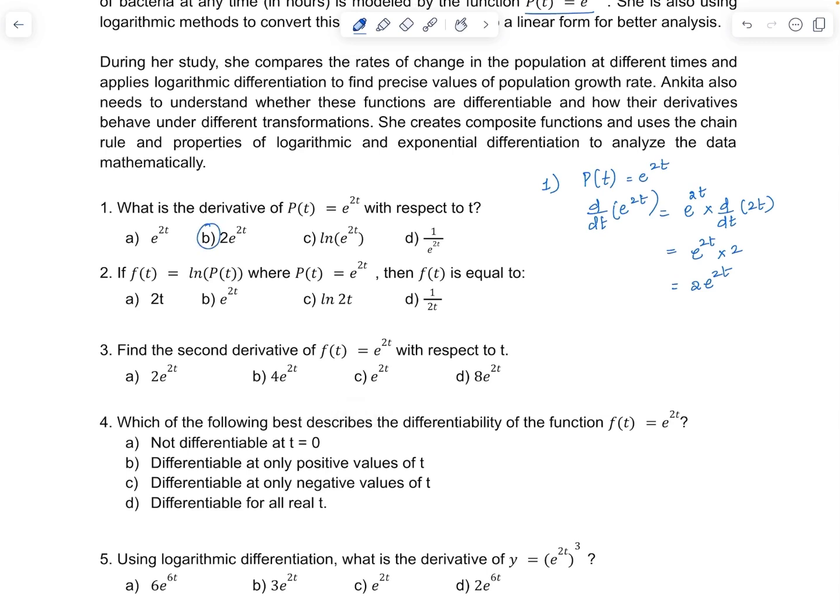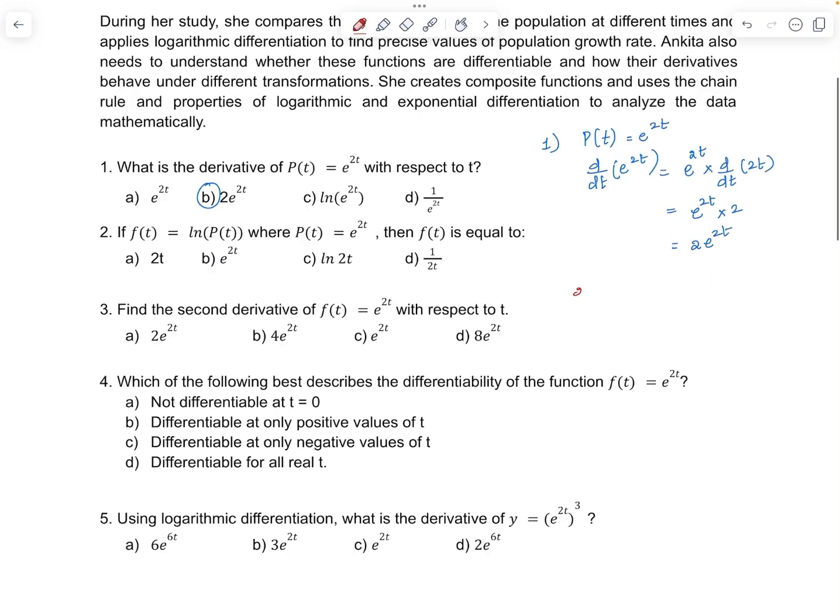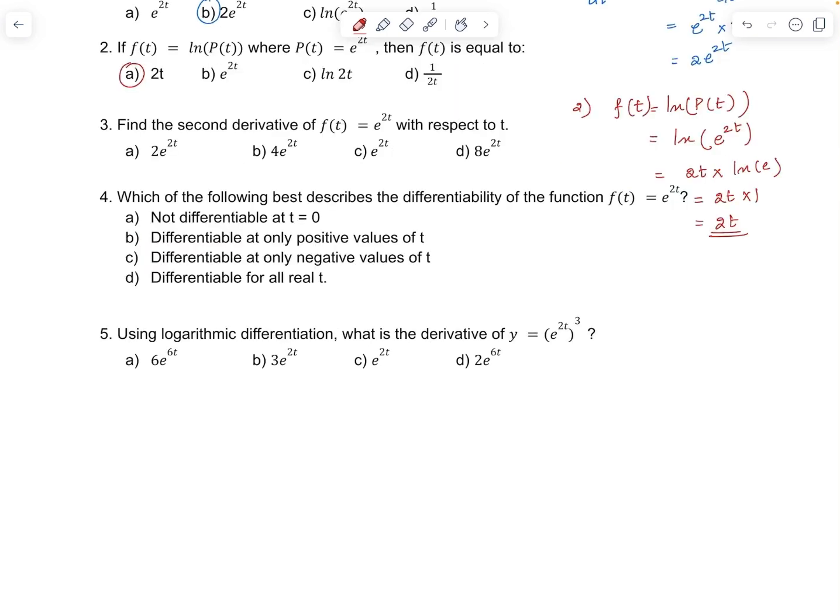Question 2. If f of t is equal to ln of p of t, where p of t is equal to e power 2t, then f of t is equal to, f of t is given as ln p of t, that is ln of e power 2t. By the logarithmic properties, this can be written as 2t times ln e. Ln e is equal to 1. So the answer is 2t. Answer is option A.